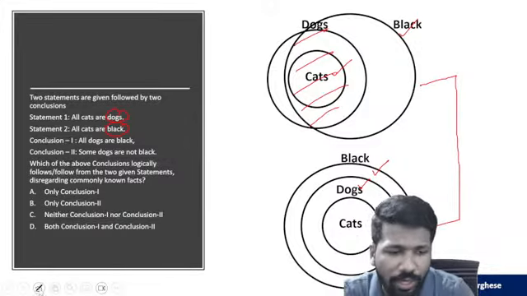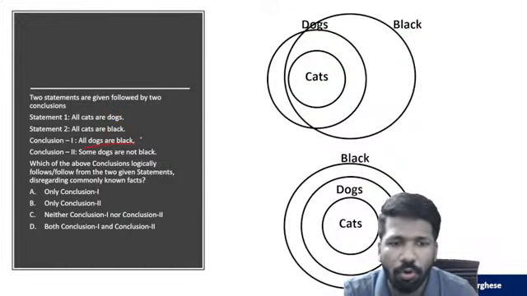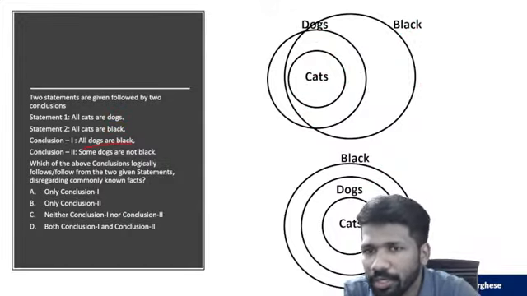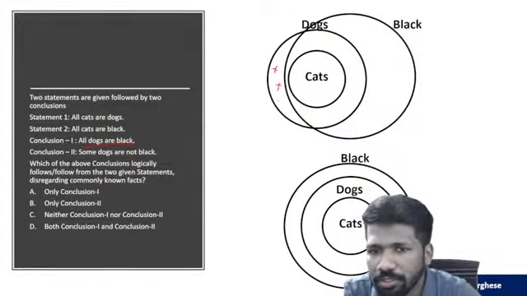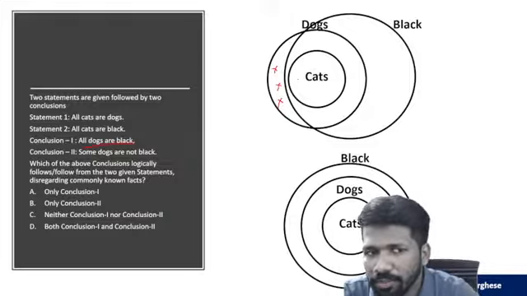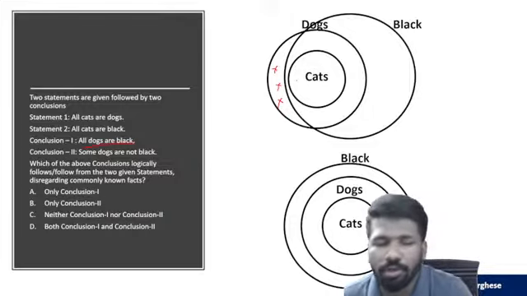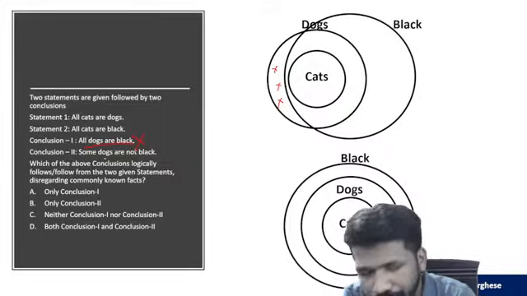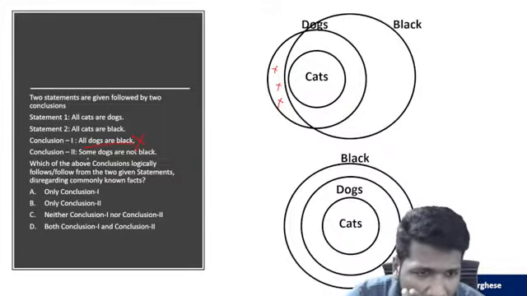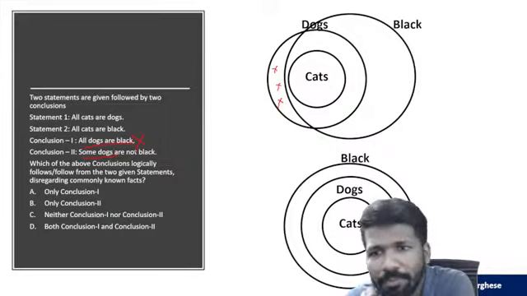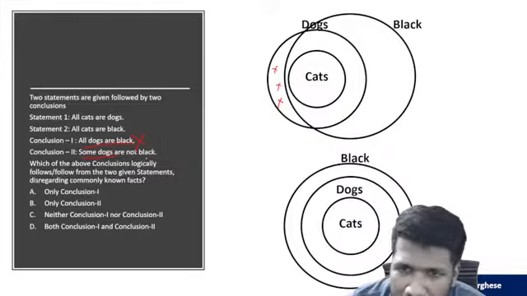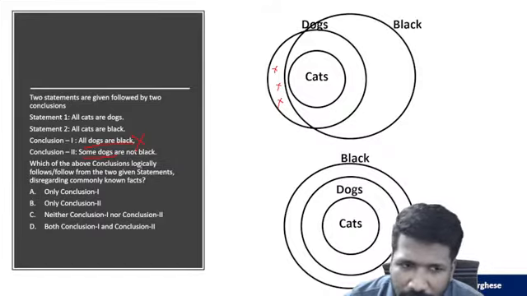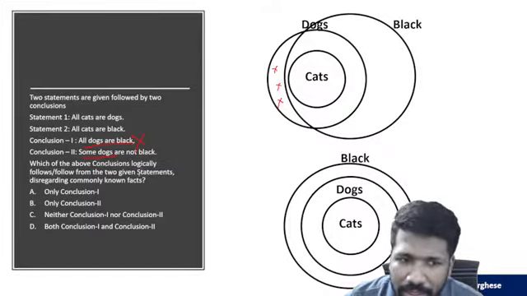From this, what you can conclude? Conclusion 1, all dogs are black. Can you be sure about it? Not necessary. These dogs are not black. Because question didn't connect about dogs and blacks, na? That is why conclusion 1 is wrong. Conclusion 2, read it very carefully. Some dogs are not black. Some dogs are not black means there is at least one dog that is not black.